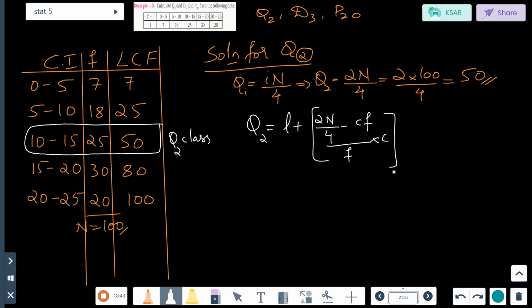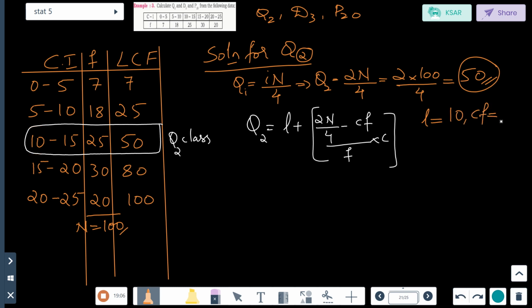Same thing. Now for these things, what are the values? 2n by 4 is already here, 50. See, it's already 50. Leave it. Next, what is L value? L value is this much. How much is this? 10. So L value is 10.